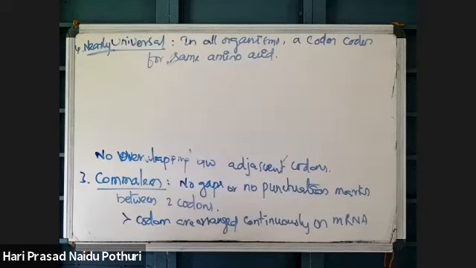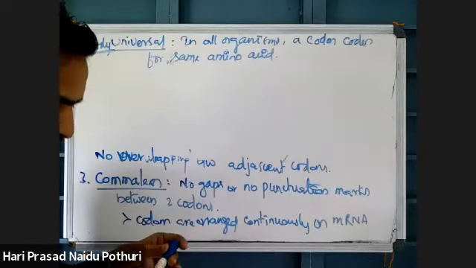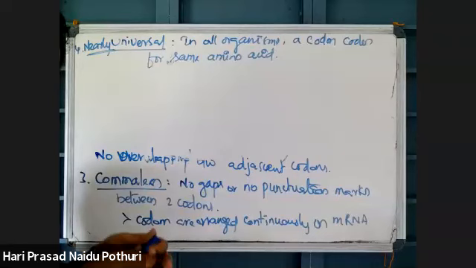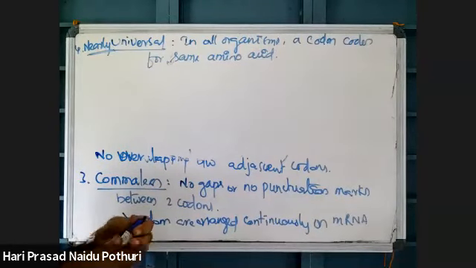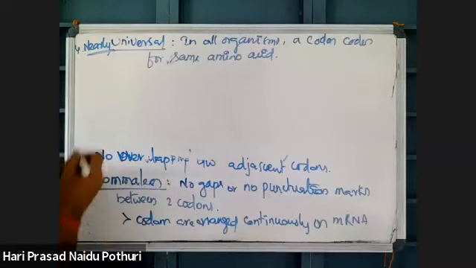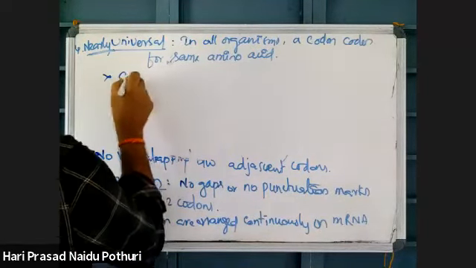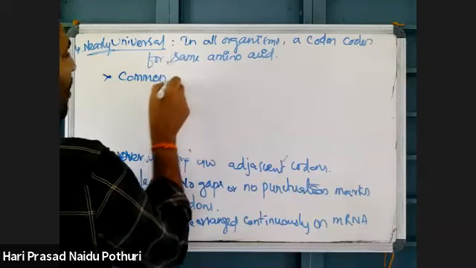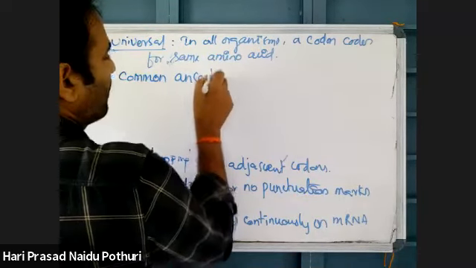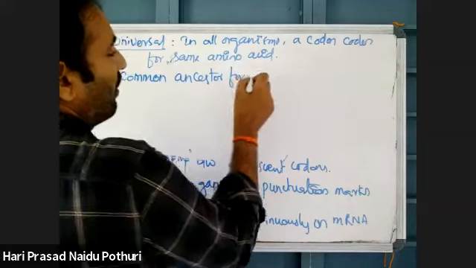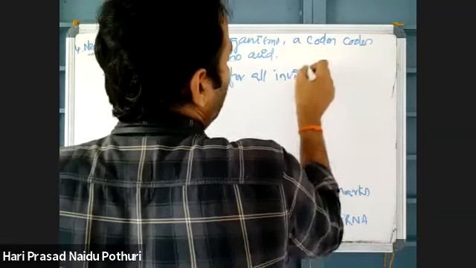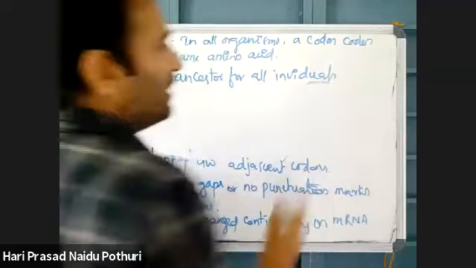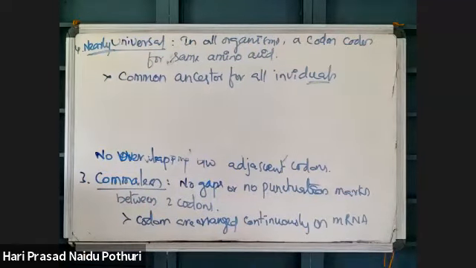So this nearly universal property explains how there is a common ancestor for all organisms. We are studying that all organisms have a common ancestor. This is proved by the universality of genetic code.